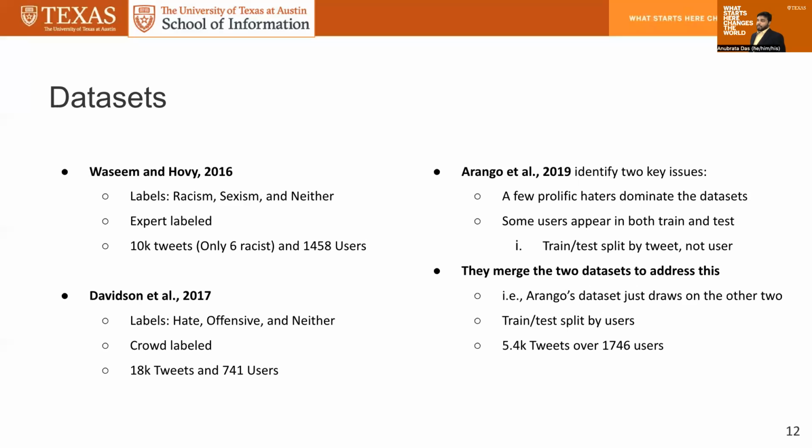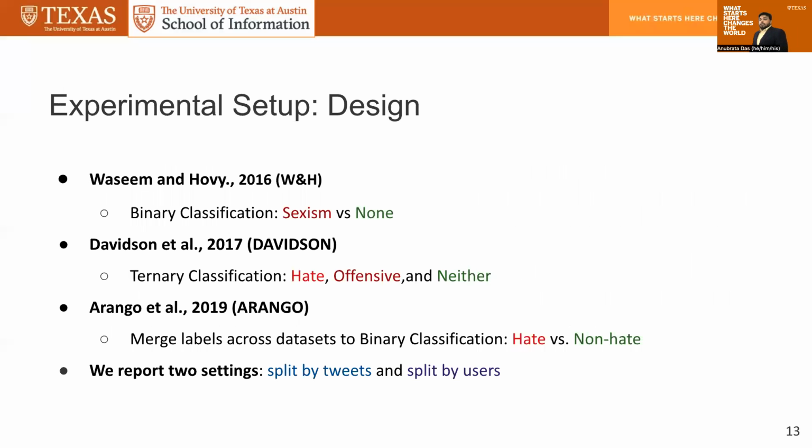So in our experimental setup, we have Waseem and Hovy, and on that dataset, we perform binary classification. As you recall, there were only 6 racist tweets that we could obtain, so we break it down to a sexism versus non-sexism binary classification instead of the 3-label setup that the original dataset introduced. For the Davidson dataset, it's a ternary classification across hate, offensive, and neither.